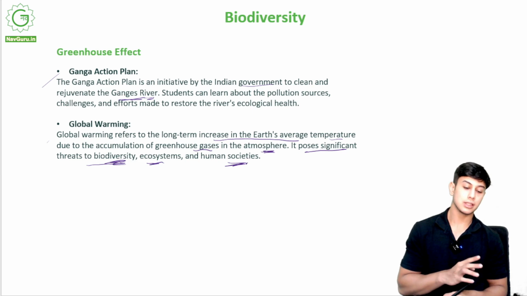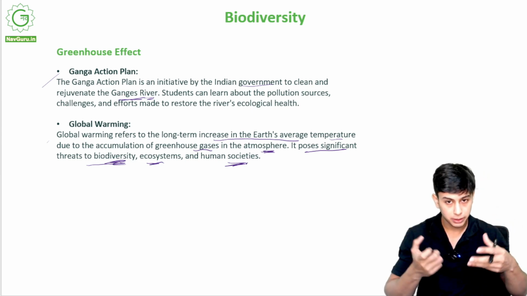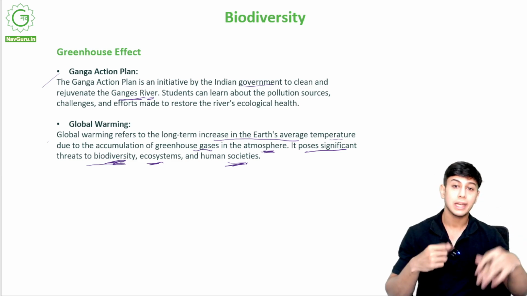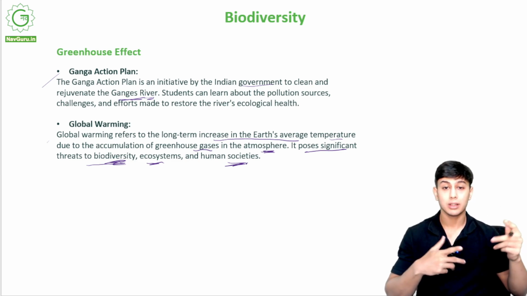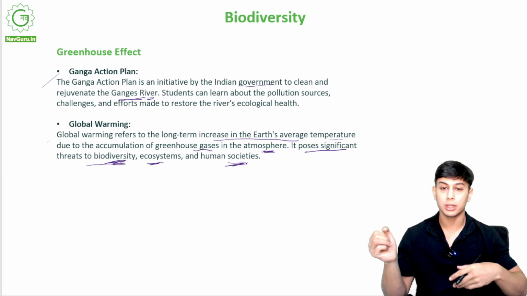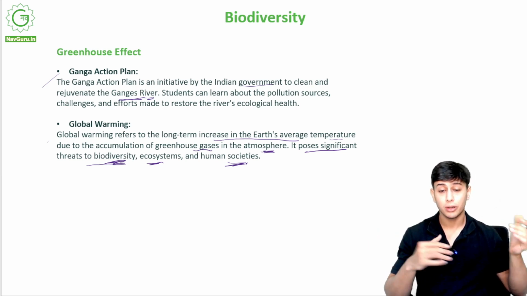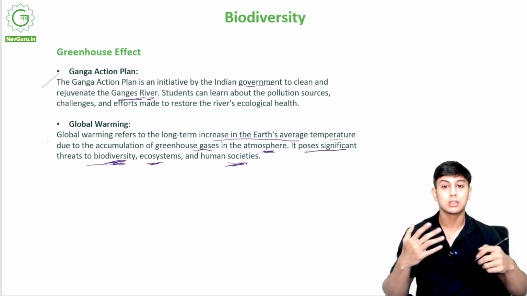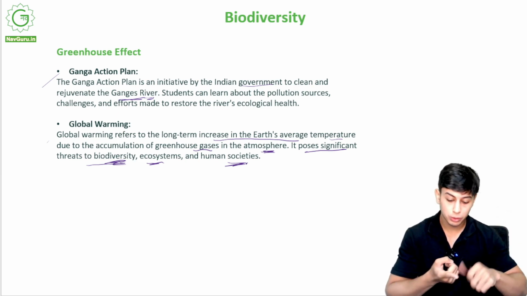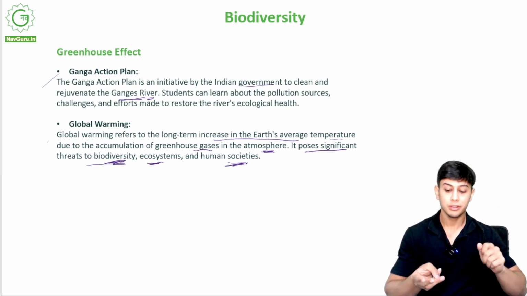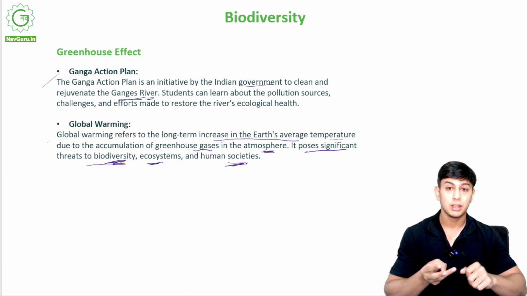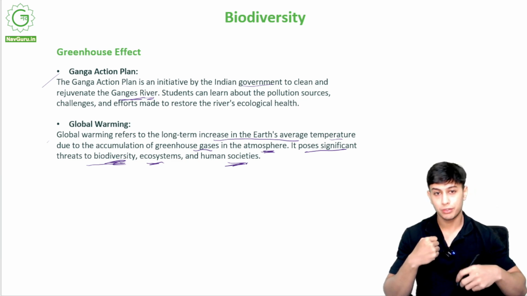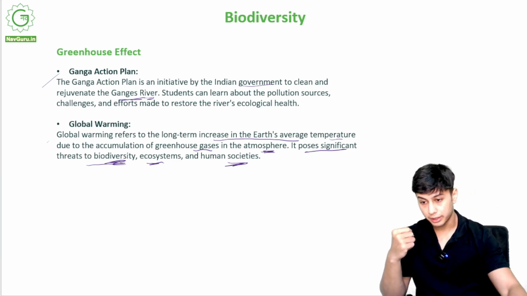So what happens is, they will increase the temperature of the earth. This will lead to extreme weather events, climate change. It will cause excessive rain somewhere or drought somewhere else, a lot of heat or a lot of cold. There will be disparities, and this will be very harmful for us. We will not be able to grow crops, we will not be able to live. We will have a lot of cyclones, earthquakes, droughts, floods. This will be very harmful for us humans, right?